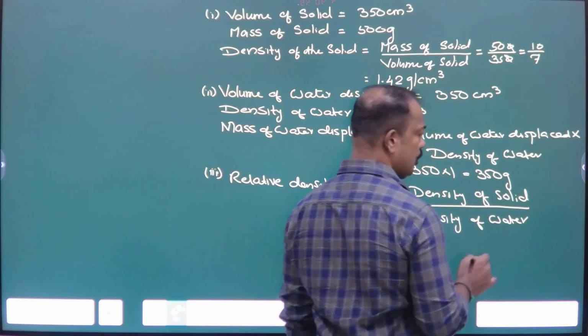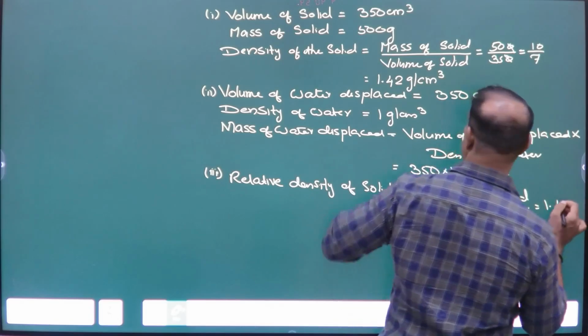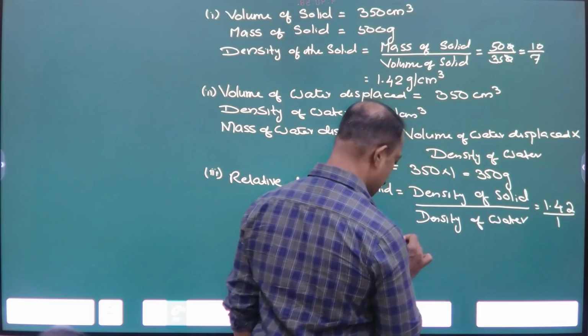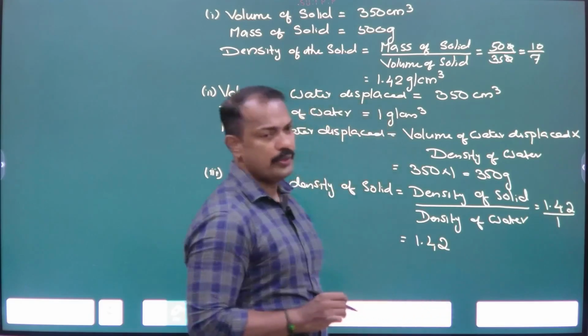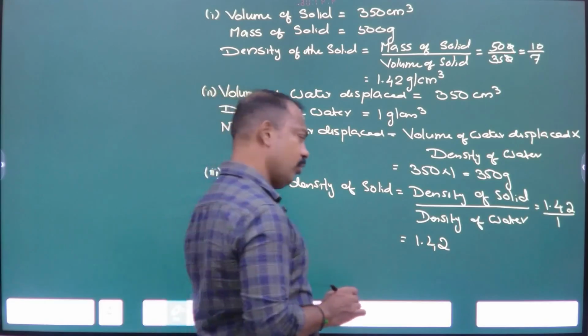What is the density of the solid? 1.42. We already found that, 1.42. Density of water is 1. So what is the unit? No unit. Relative density has no unit. So 1.42.